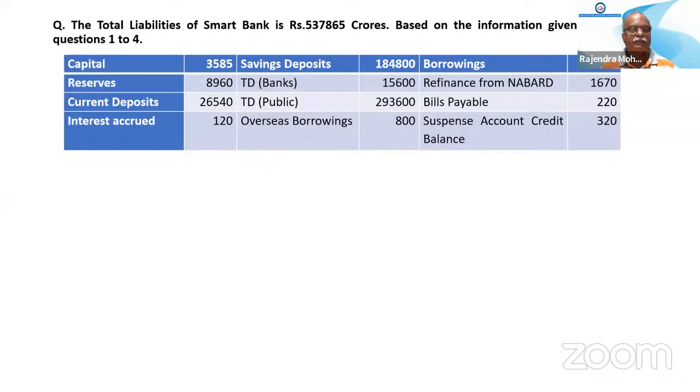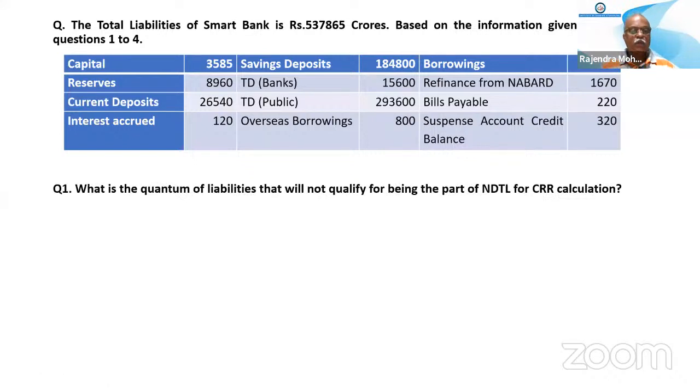Capital reserve, current deposit, interest accrued, savings deposit, time deposit of banks, time deposit from public, overseas borrowing, then normal borrowings, refinance from NABARD, bills payable, suspense account credit balance. These are the things given. So we'll see what the questions ask.